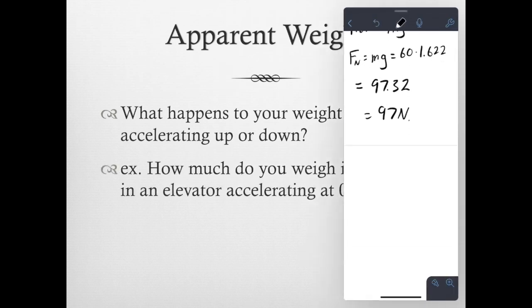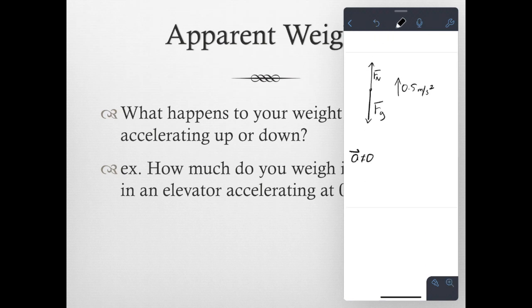Well, let's look. In this case, if you are standing in an elevator, you will still have gravity pulling you down. And you will still have the normal force of the elevator pushing you up. The difference here, though, is you are now accelerating upwards at 0.5 meters per second squared. If your acceleration is not zero, then it follows that your net force is also not equal to zero. So we cannot simply say the normal force is equal to the gravity. Here, we must state that the net force is equal to the normal force pulling us up minus gravitational force pulling us down.